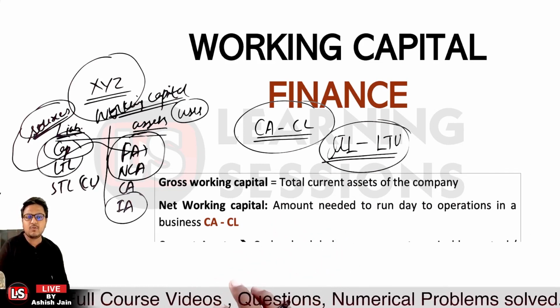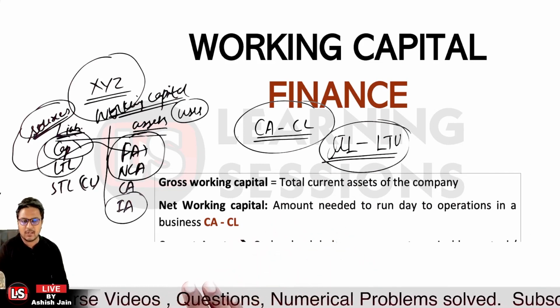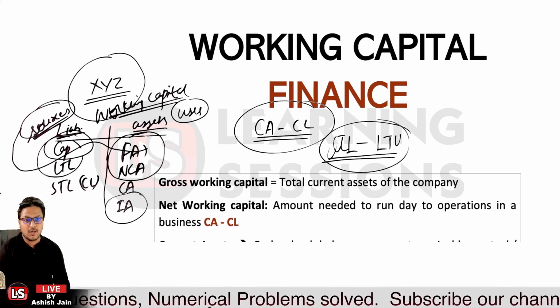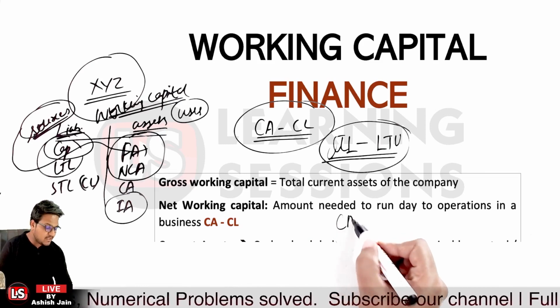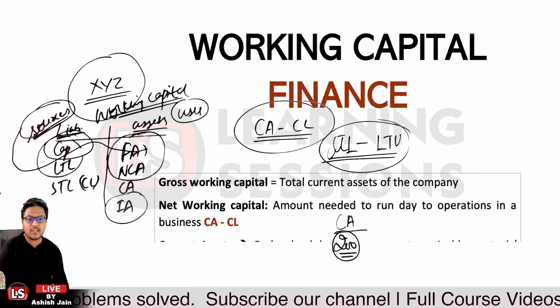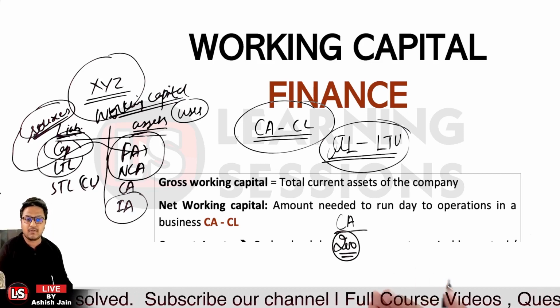Over here it is written the term gross working capital. Now what is gross working capital? It is the total amount of the current assets which is available with the company itself. Let's say that we were having the current assets equal to 200 lakhs over here. So over here, 200 is the gross working capital which is available.